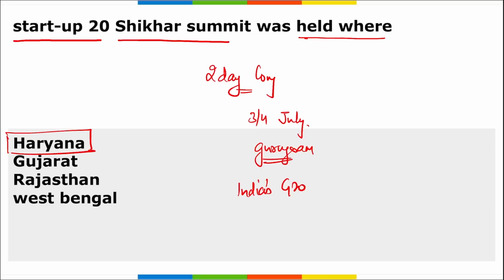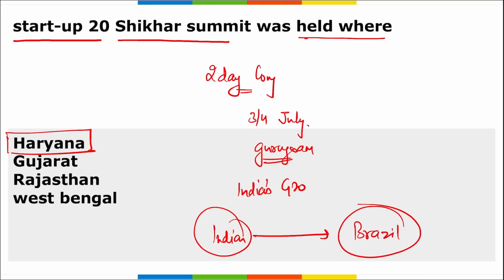Correct? During the closing ceremony of Startup 20, India Chair and Mission Director of Atal Innovation Mission Dr. Chintan Vaishnav officially handed over the torch. So we say India officially handed over the torch to Brazil, correct, as it has the G20 presidency for 2024.